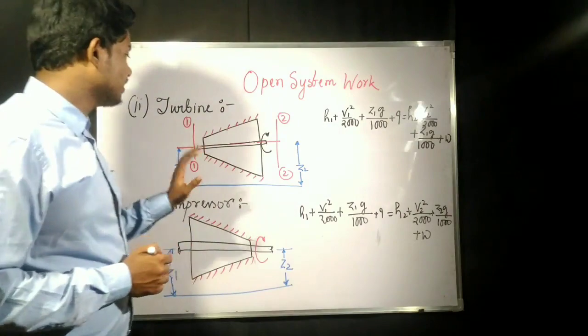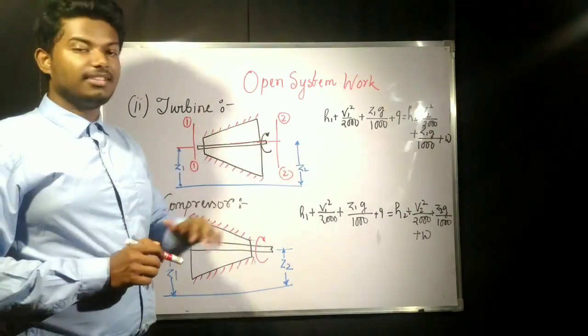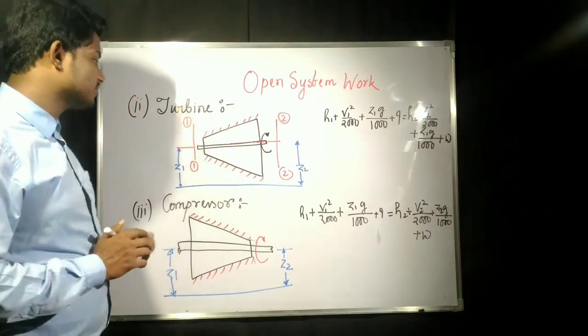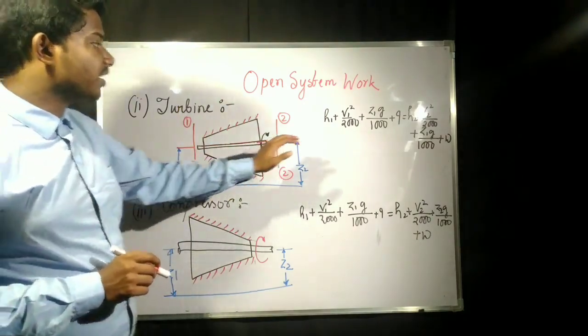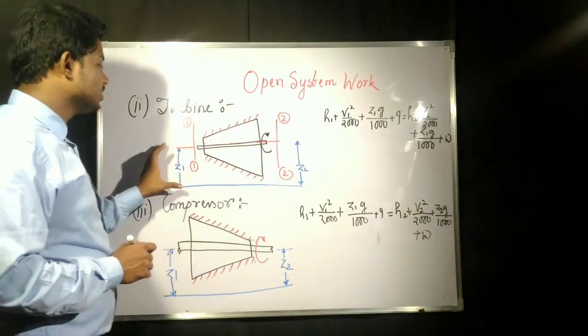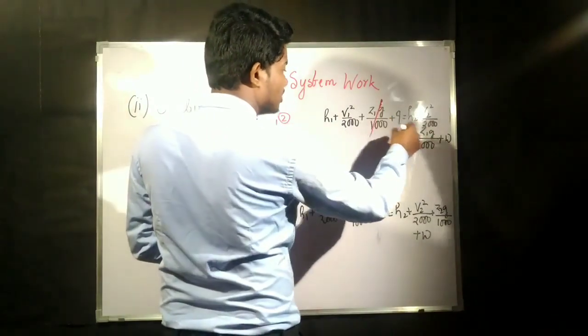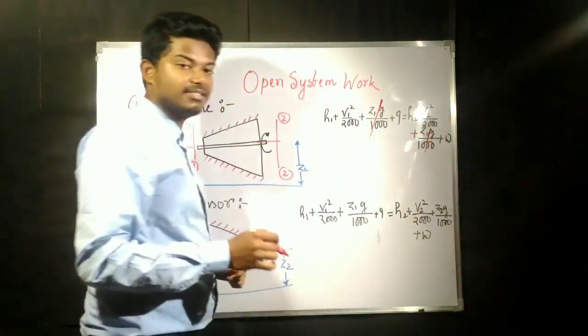Now first of all, let us consider the turbine for analyzing with the first law for open system. We have written down the equation for the first law of open system. Here also, from the datum, the entrance and exit heights are the same, so potential energy is going to get cancelled out.